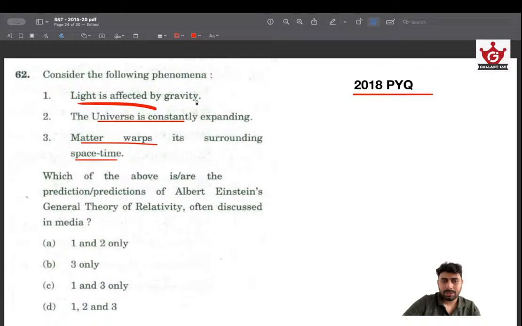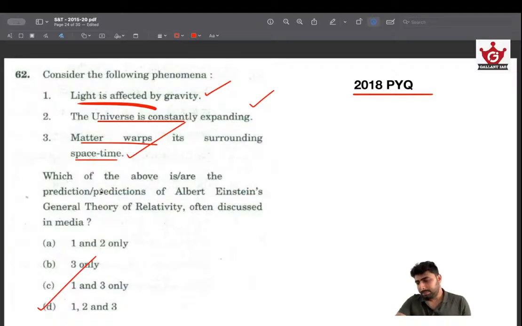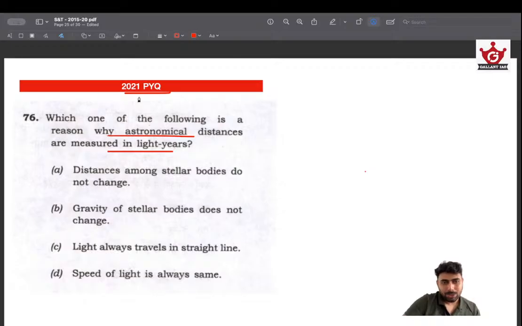Okay. Light is affected by gravity. This is right. Universe is constantly expanding. That is right. Matter warps its surrounding space-time. That is also right. And all three is the answer. So this is the answer to that particular question. And if you have gone through that PYQ, it is very easy to solve this 2021 one, because they seem very out of the box.